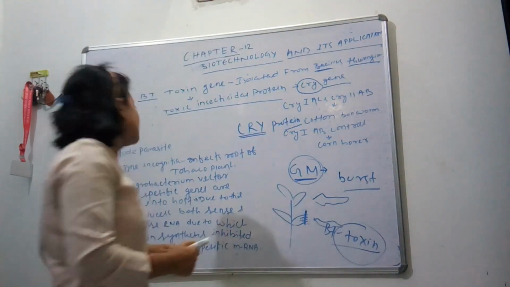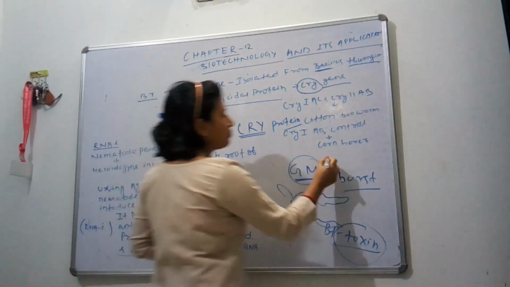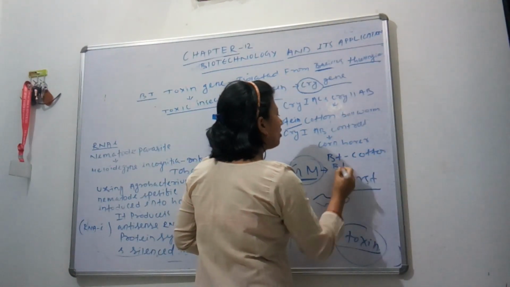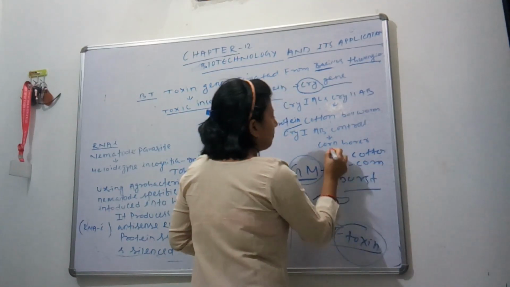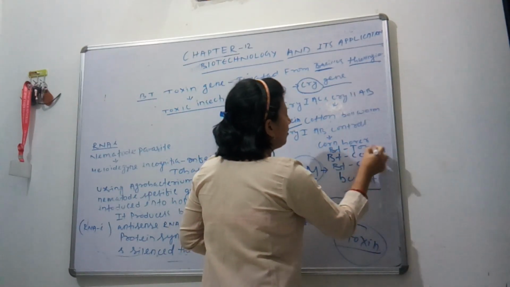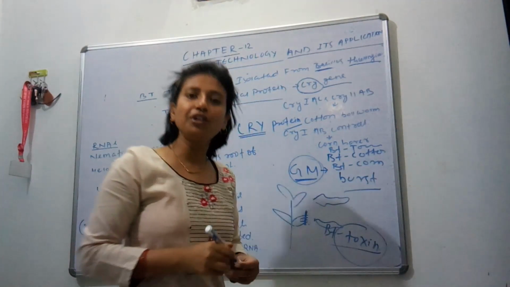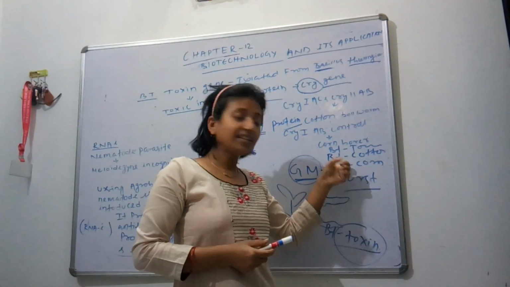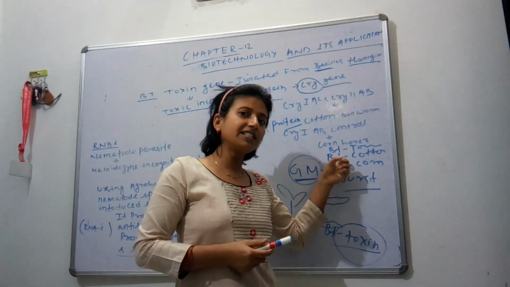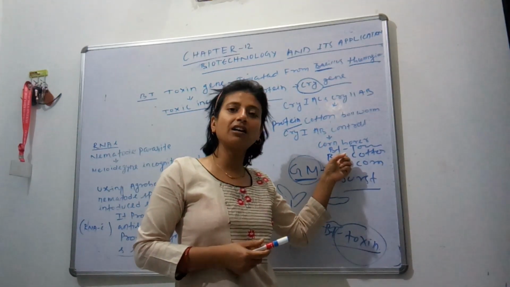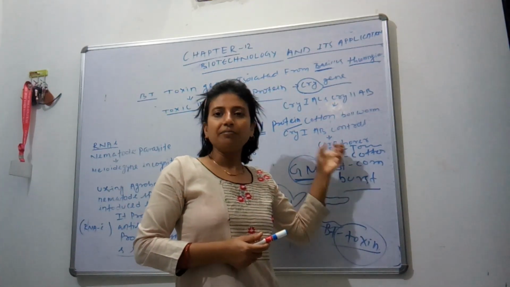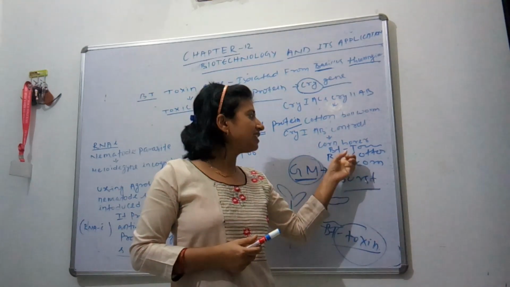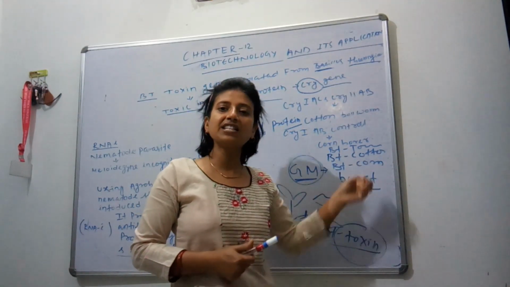So here the plants made are, suppose, Bt cotton, Bt corn, Bt tomato, Bt brinjal, now introduced. These are the plants which have tolerance or resistance capacity against the Bt toxin, Bacillus thuringiensis toxin, which is resistance against insects.